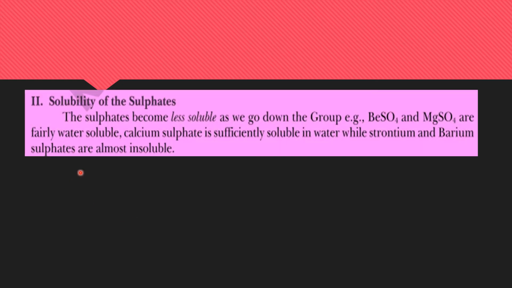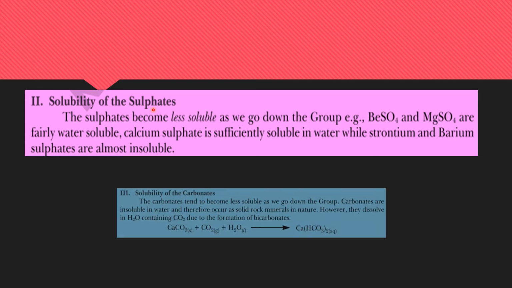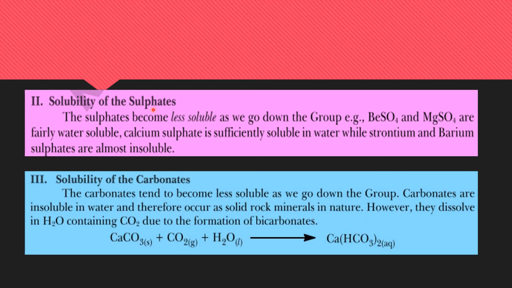Now the solubility of the sulfates. Sulfates become less soluble as we go down the group. Beryllium sulfate and magnesium sulfate are a little bit soluble, while calcium sulfate is sufficiently soluble in water, and strontium and barium sulfates are almost insoluble in water. So the solubility of the sulfates decreases down the group. And what is the reason behind it? I think I have told you already in lecture number 6.